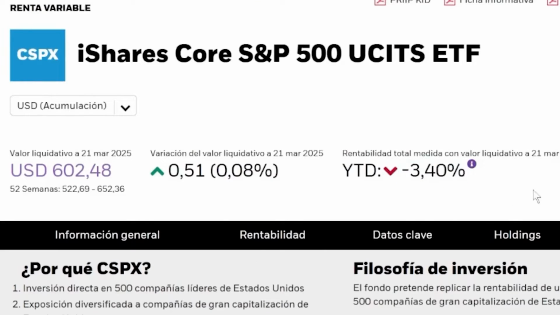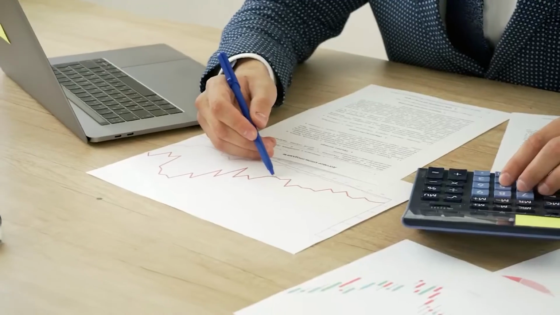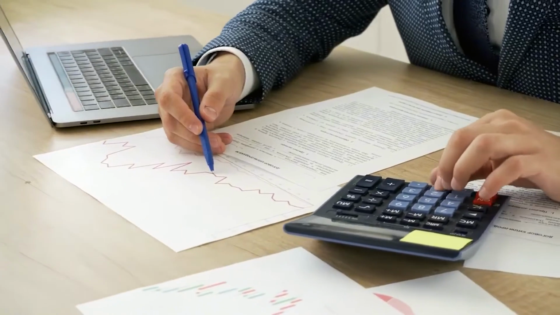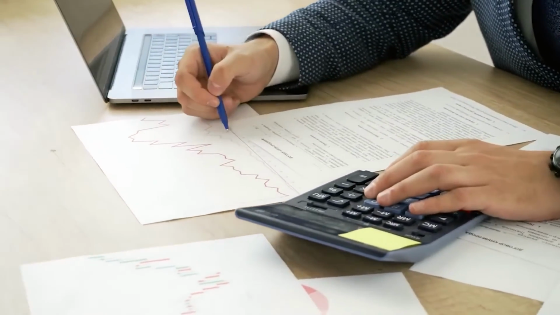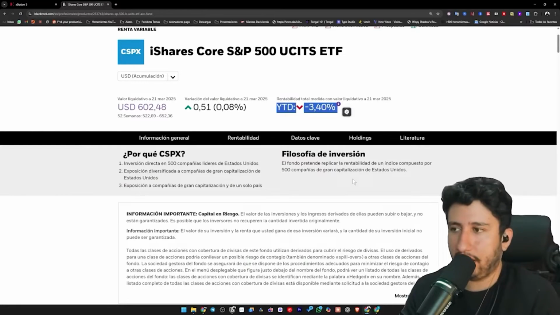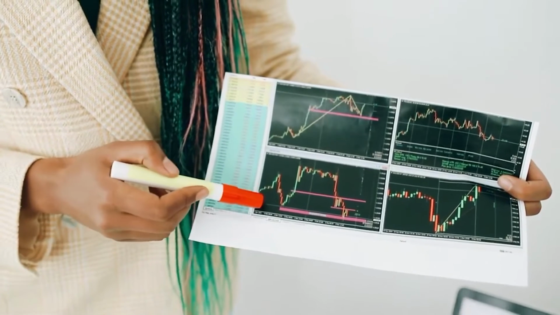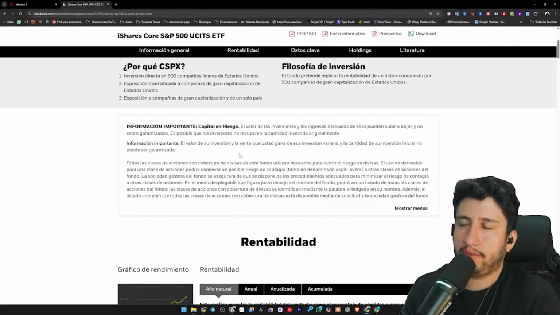It's important to recall that this year, the S&P 500 has not experienced the most favorable performance, which is precisely why we aim to pursue a more diversified investment approach. This strategy ensures that if the S&P 500 underperforms or rather fails to meet expectations, we can offset it with the other ETFs. In fact, I intend to employ another significant strategy here, which is the method of investment, and